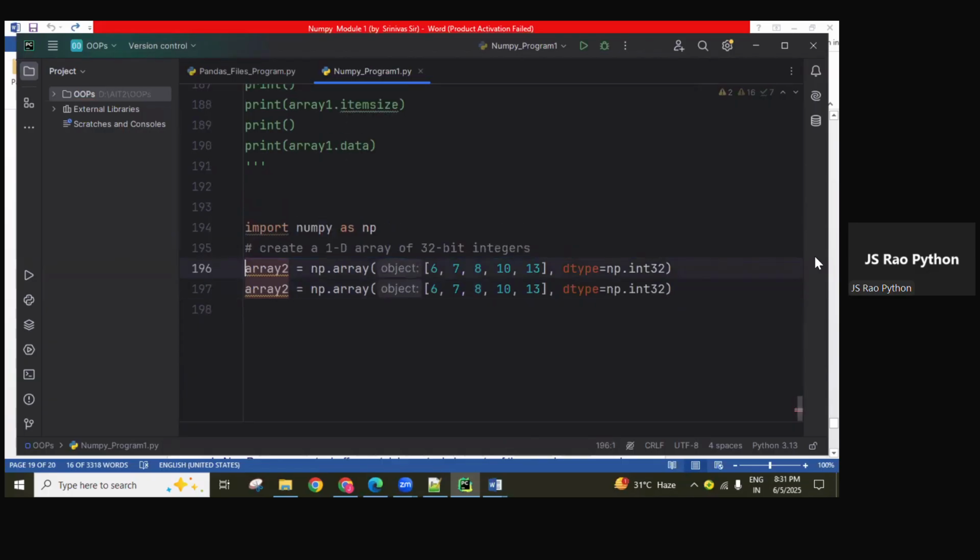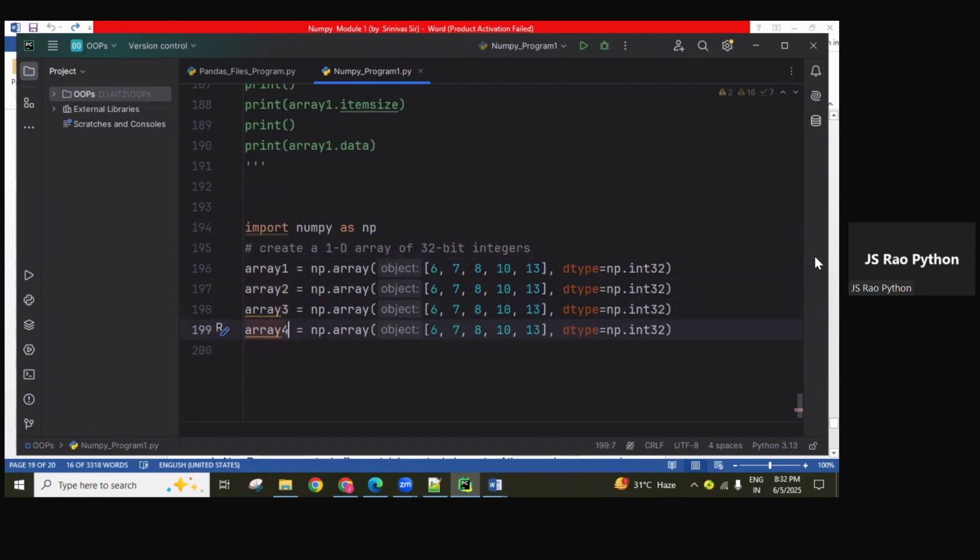Okay, same object only. Array 1, what is that? Now here are array 1, array 2, and array 3. Three objects there. One more is array 4. Four objects, same elements I'm using.